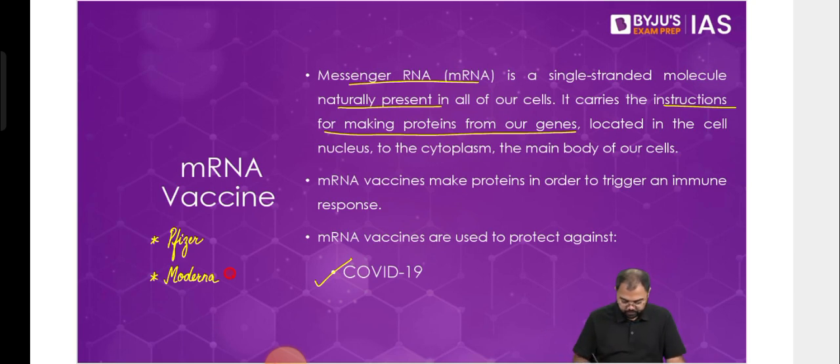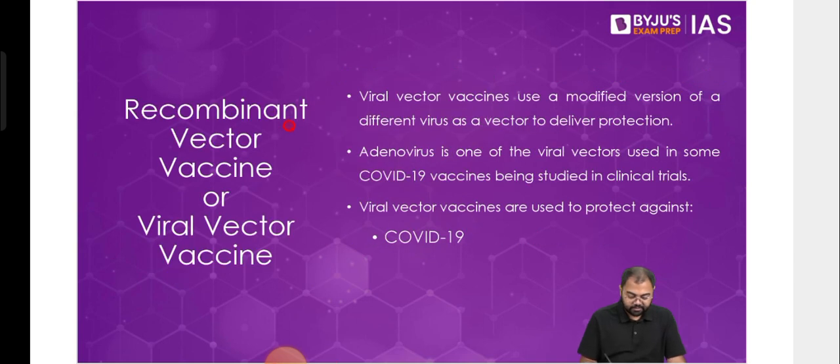Now, lastly, we have the recombinant vector vaccine, or the kind that we used was the viral vector vaccine. We know that there is a virus that is being used as a vector, and it is modified, where two different genes from two different pathogens are carried and combined together.